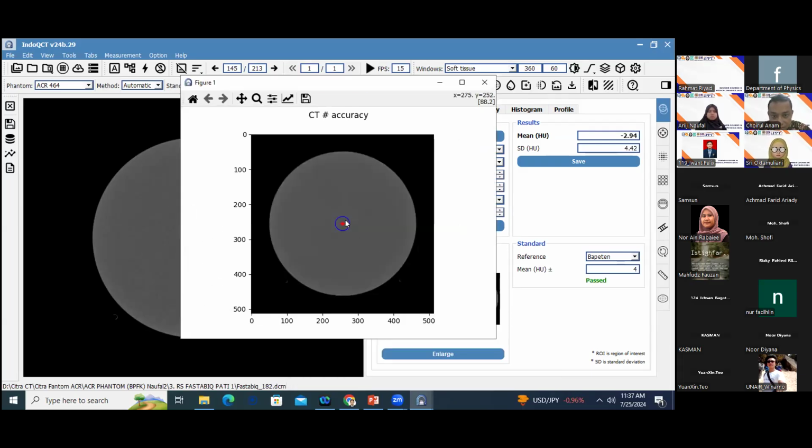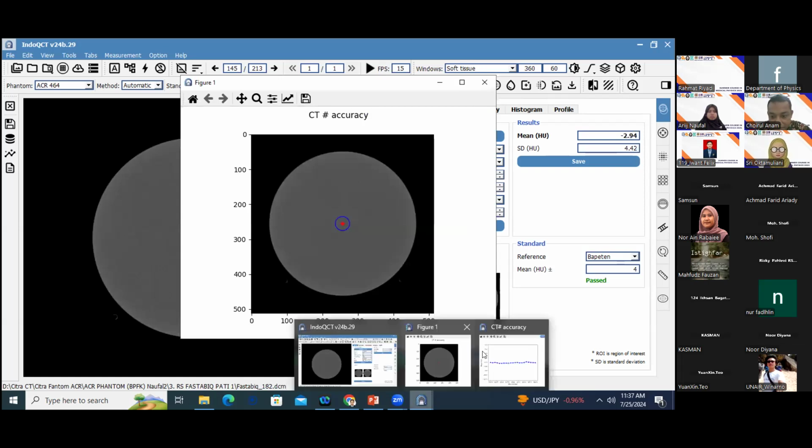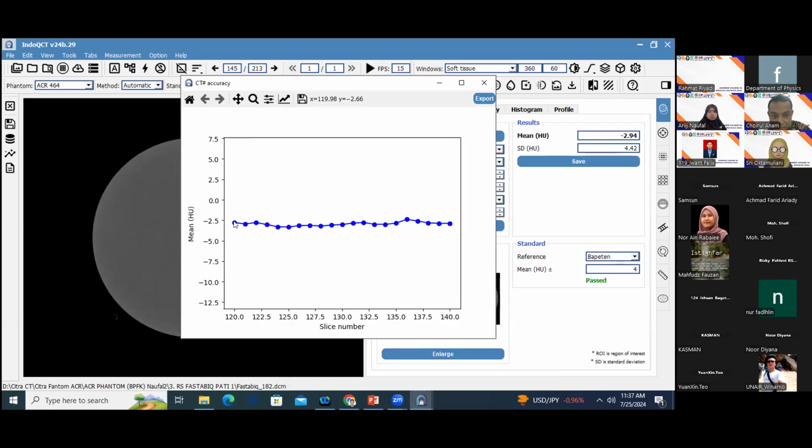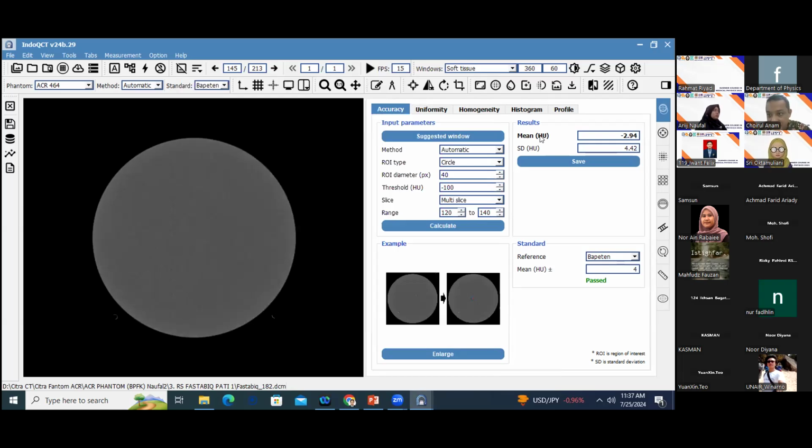This is the position of the ROI, and this is the CT number along the x-axis from 120 to 140, and this one is the result. This is the mean, the average, not only from one slice, but from many slices. So this value is the three-dimensional CT number, not only two-dimensional.